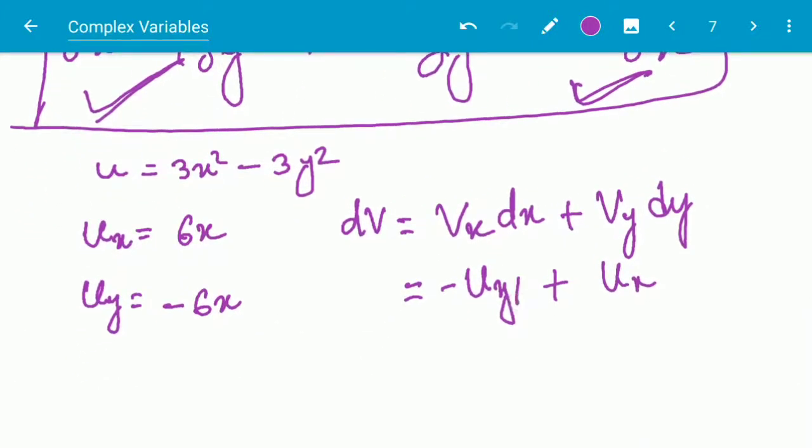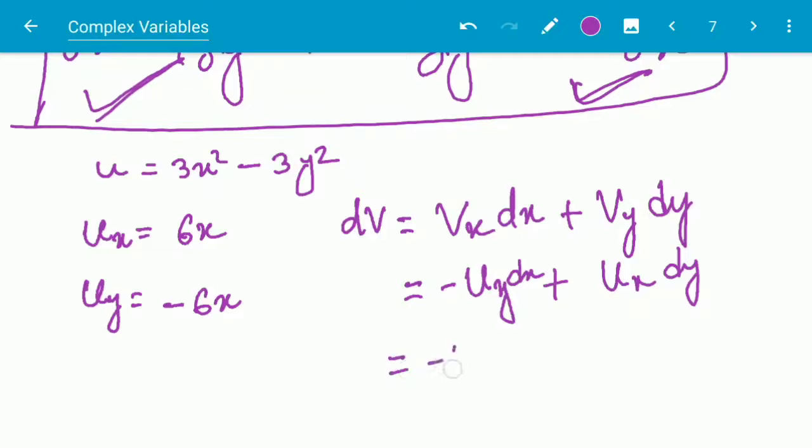Here this is dx and here this is dy. If we put these values, this will be minus of minus 6y dx plus 6x dy,